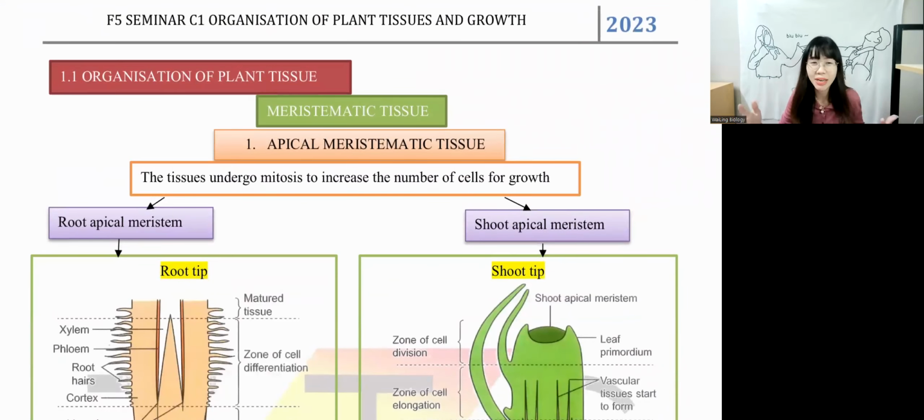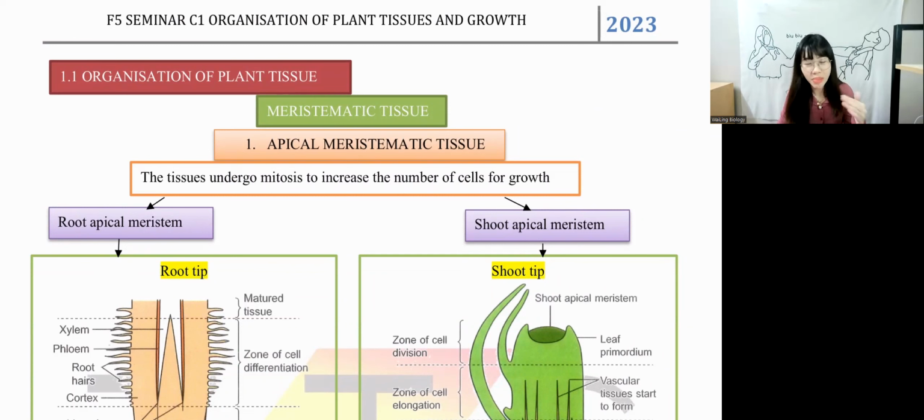Okay, we have to learn about the labels. In everything in biology, the first thing that we have to learn is always the label part. We have to always remember biology has three important living organisms that we have to learn: human, plants, and animals. People always think that plant is the hardest to understand, but guys, plant is not the hardest. Plant is the easiest one among the three organisms to understand because plants are very simple. It means A is A, B is B. You don't have any other question besides that. So actually plants are quite easy compared to human. Human is the most complicated one. Plant is the easy one. Okay, hopefully by today's class, you can fully understand Chapter 1.